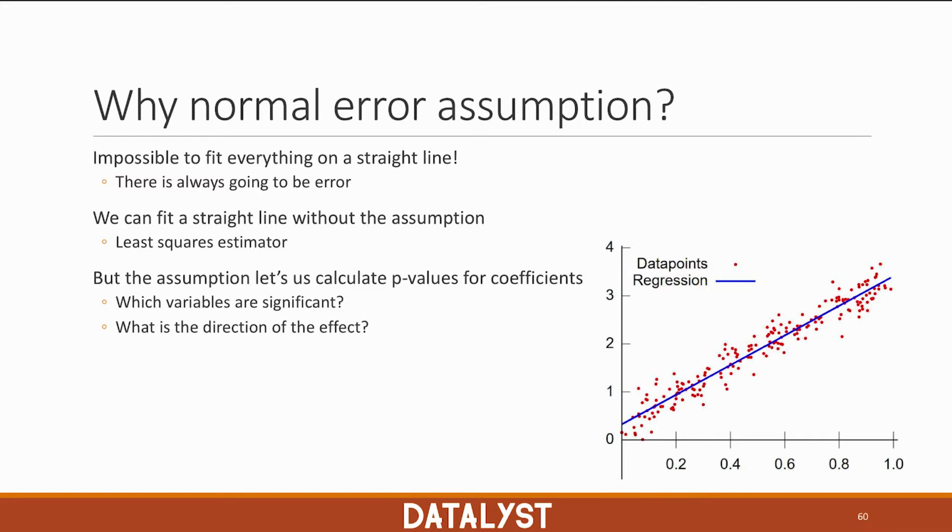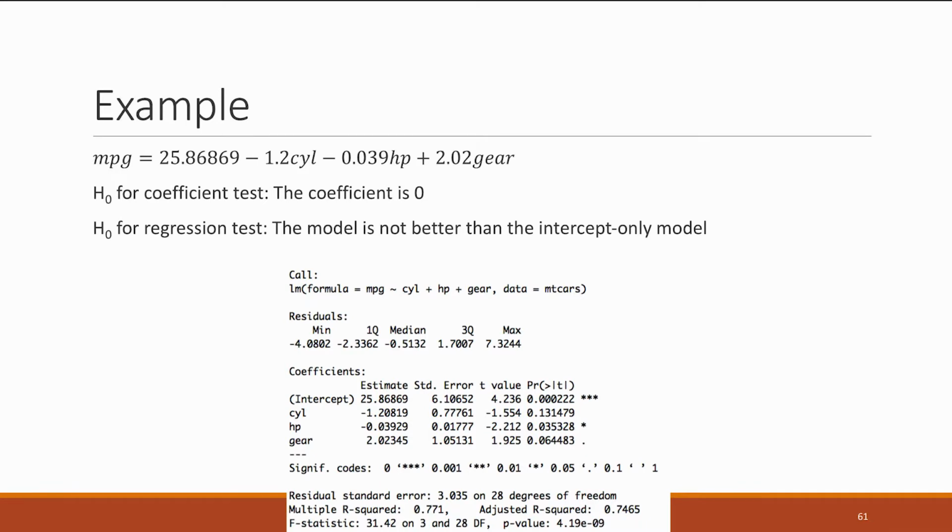This estimator is unbiased, a very important property in statistics, which might not mean much if you're just a practitioner. However, the important bit is that this assumption, the assumption of the normally distributed errors, lets us calculate p-values for the coefficients of each variable. So like with all hypothesis tests, a low p-value means that the coefficient is significant, and hence this variable is connected to the output variable. And the coefficient is also telling us the direction of this effect. So in this example, we used R to fit a model on a dataset called mtcars.